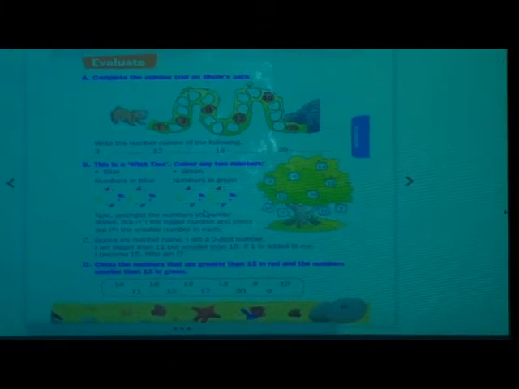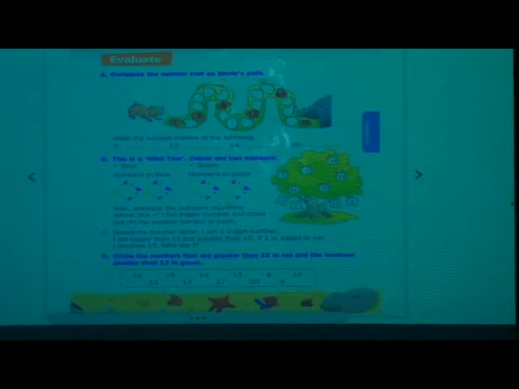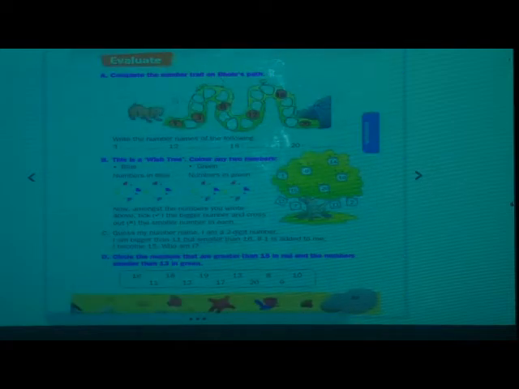So students, we will start with our math subject. Take out your saffron textbook. We will continue with our chapter number 1, that is numbers up to 20. Yesterday we have done till here, in this topic whatever concepts we have learnt. Now at the last we will see the evaluation part.